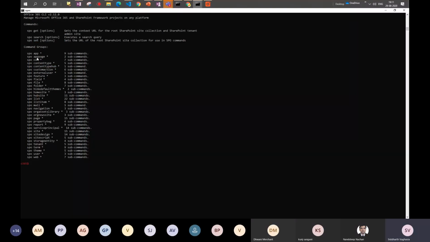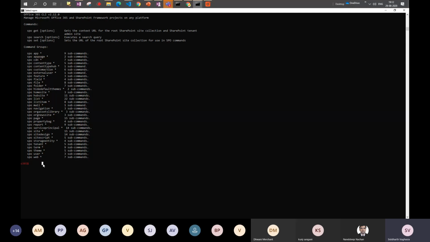Again, app is kind of a package wherein there are 9 different sub commands available within your app, correct? Same way, SPO field has 4 commands available, and these commands are getting added very frequently, as more and more community contributors are coming ahead and adding new commands. And these commands again are thought through using the practical scenarios wherein we are supporting our customers, correct?